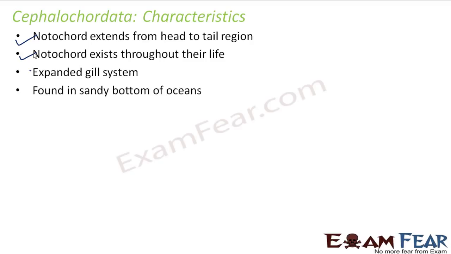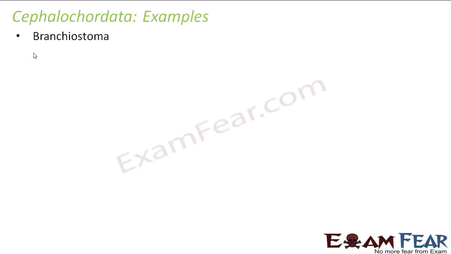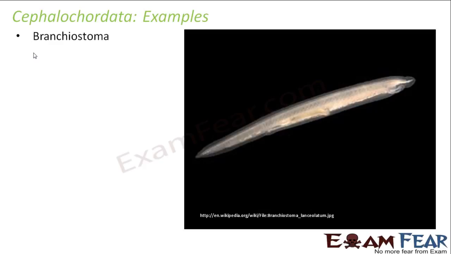Expanded gill system. These organisms are found in the sandy bottoms of oceans. So they are not found in areas where there is a lot of water. Instead, they are found in areas where there is a lot of sand or mud. Example is Branchiostoma. So now if you look at it from far, it gives the appearance of a fish. It looks like a fish, even though it doesn't have the fins of fishes, or those features which a fish has, but the shape gives a rough image of a fish. So this Branchiostoma is an example of cephalochordata.